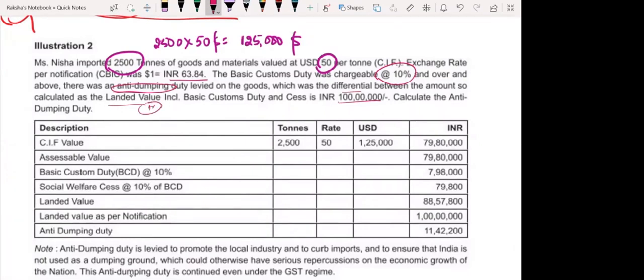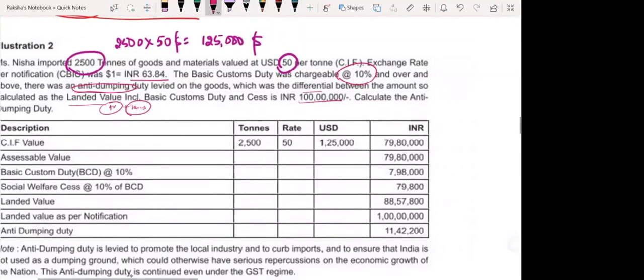Nothing but assessable value plus all these taxes. Whatever is the difference between the landed value that you calculate and the landed value being given as per notification, this will be your anti-dumping duty. So first we have to find out the landed value.